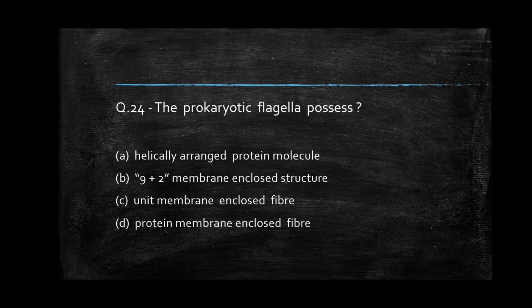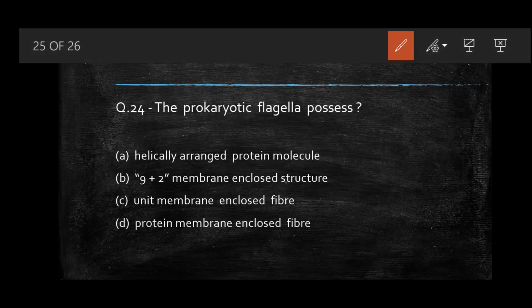Next question we have, the prokaryotic flagella possesses helically arranged protein molecule, 9+2 membrane enclosed structure, unit membrane enclosed fiber, protein membrane enclosed fiber. Students, comment your answer. So the right answer to this question is option A, helically arranged protein molecule. The prokaryotic flagellum is not surrounded by any membrane. It consists of a single thread. The thread is made up of numerous identical spherical protein subunits called flagellin, which are arranged in helical spiral and form a hollow cylinder.